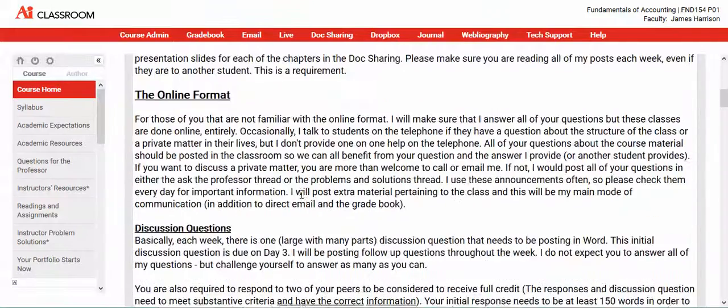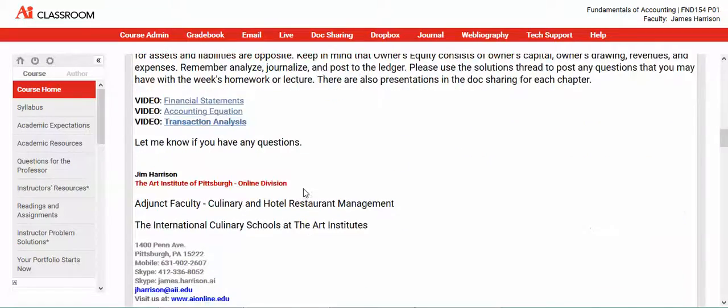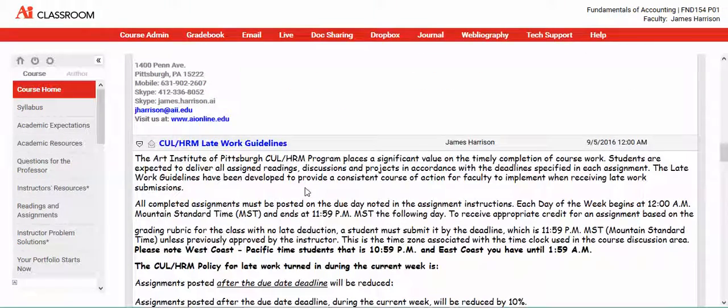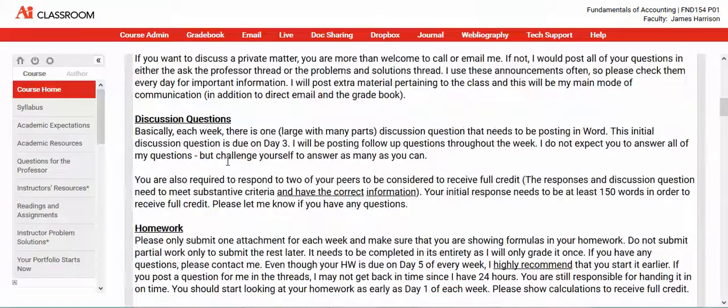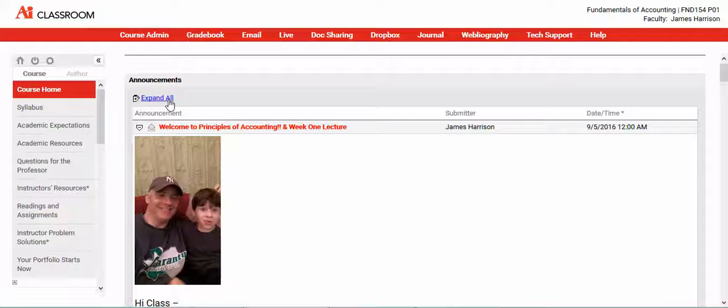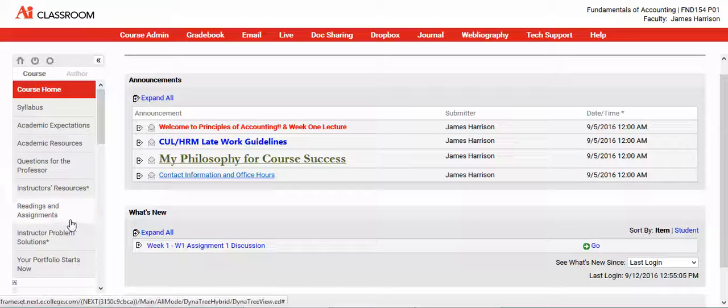Basically, in a nutshell, the guidelines for late work is 10% per day off, and when the week is over, you can still submit it. I'd love for you guys to always submit late work. You'll still get partial credit. However, there's a 25% penalty for after the week is over. But I encourage you, no matter how late it is, to please still submit that. So let's jump into week one.